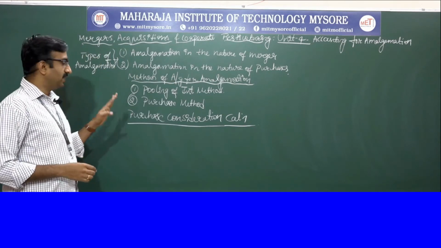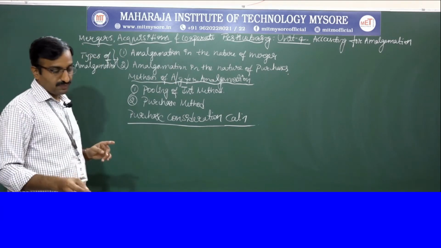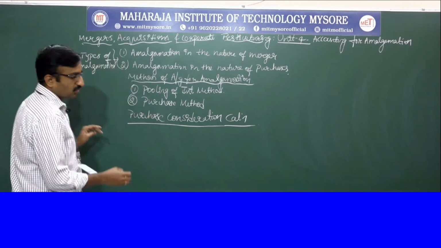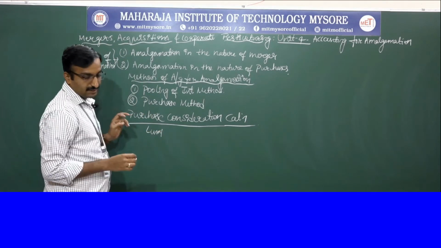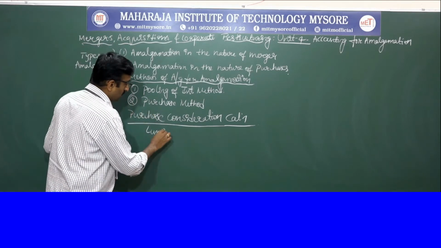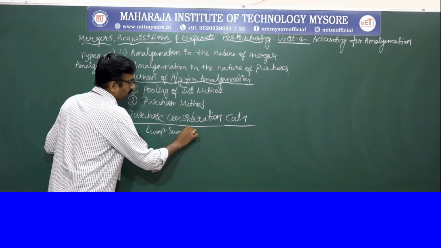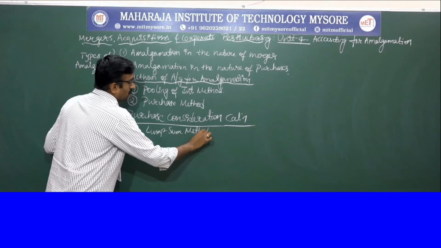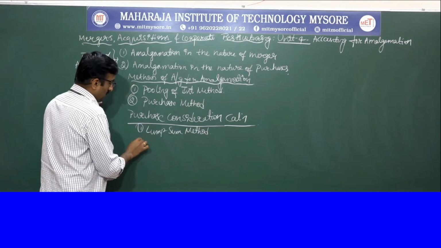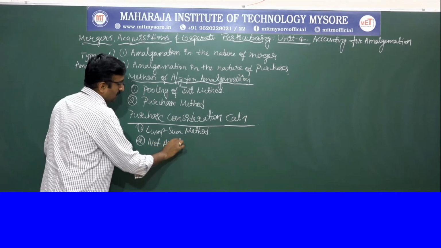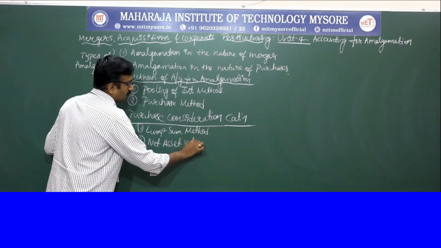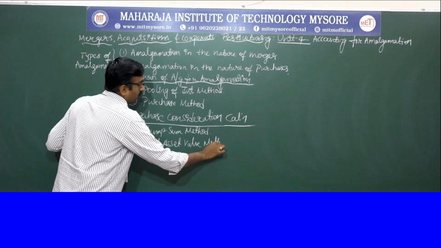So we calculate the PC in 4 methods. First one, lump sum method. Second one, net asset value method or net asset method.